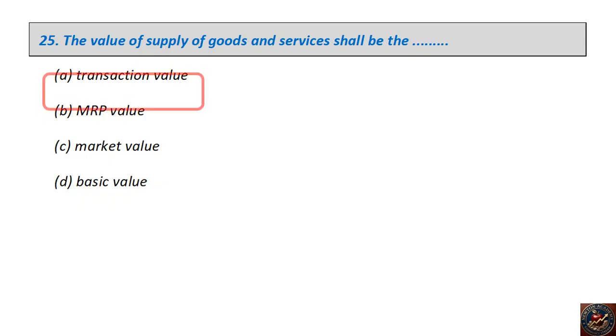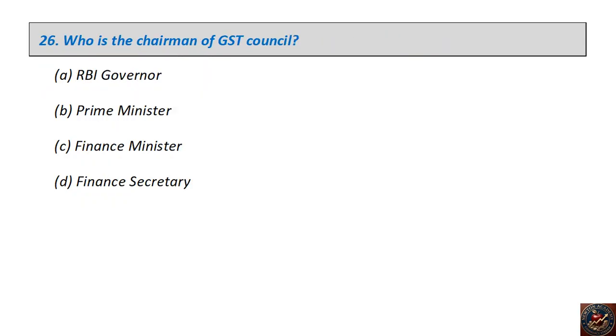The right answer is transaction value. Who is the chairman of GST Council? RBI Governor, Prime Minister, Finance Minister, Finance Secretary. The right answer is Finance Minister.